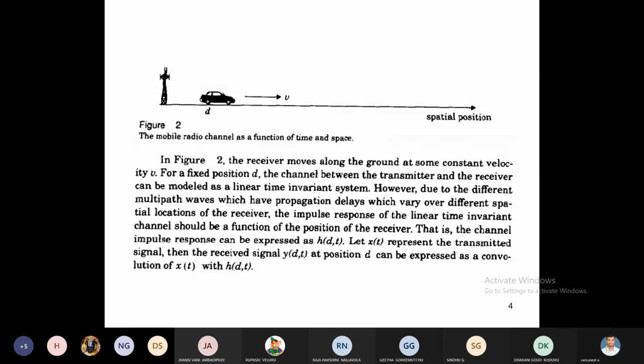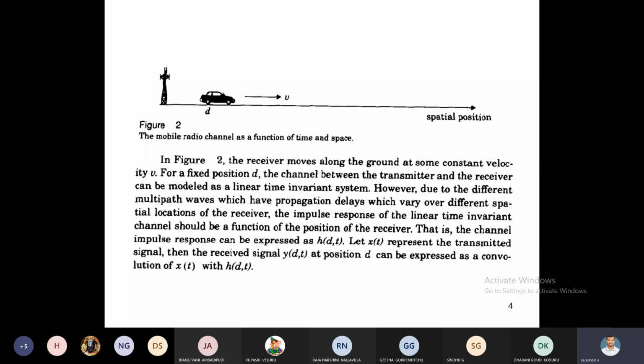Let the impulse response in the time domain be represented by small h. The small h depends upon the distance between transmitter and receiver and on time variation. That's why the impulse response is h of d comma t.